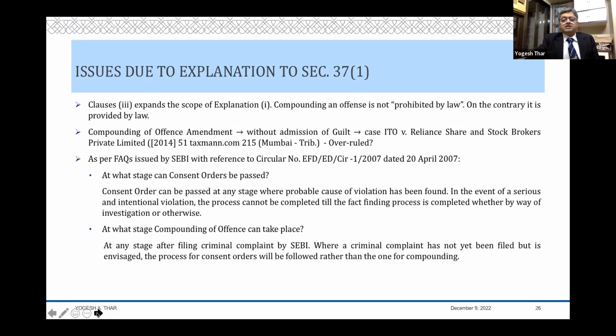Then clause 3 says compounding of an offense. So you need to know what is compounding of an offense. Actually, compounding of an offense is not prohibited by law, it's permitted by law. That you can compound this offense. So that is what the law actually provides. So how can compounding be an offense? How can compounding be something regarded as prohibited by law? It cannot be. Therefore, compounding fees cannot be. But now they have brought it within the scope.